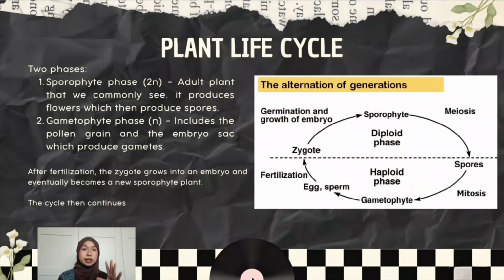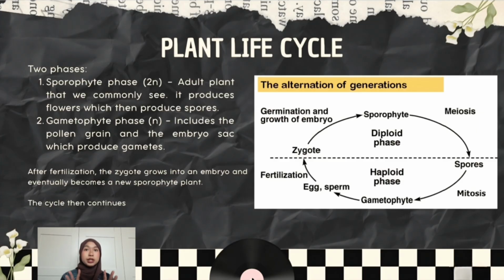So the last part is the plant life cycle. Flowering plants undergo an alternation of generations consisting of the sporophyte stage and the gametophyte stage. The sporophyte stage is the adult plant, which produces flowers. Flowers generate reproductive cells that lead to gametophytes.